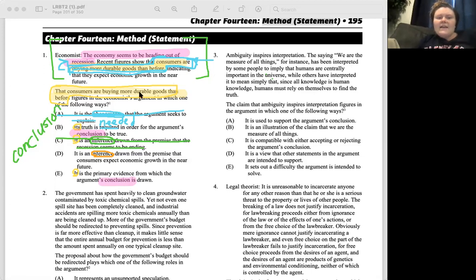Indicating that they expect economic growth in the near future does not support the idea that consumers are buying more durable goods. It's almost the opposite. Yeah, right? I agree. Okay, cool. So that's why that one would be incorrect, and E would be our answer.